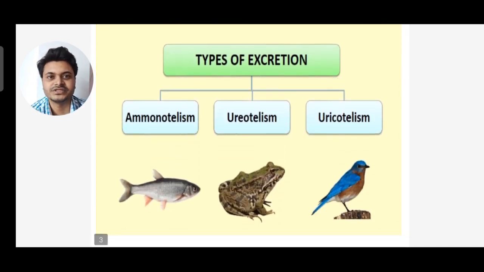Now, types of excretion. There are three types of excretion: ammonotelism, ureotelism and uricotelism. Ammonotelism is the excretion of fishes, ureotelism is the excretion of amphibians, you can see a frog is given, and uricotelism is the excretion for birds.